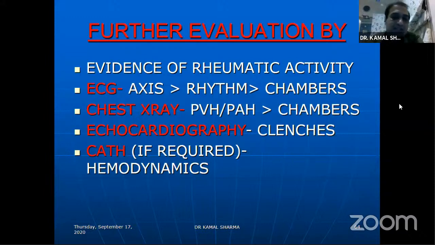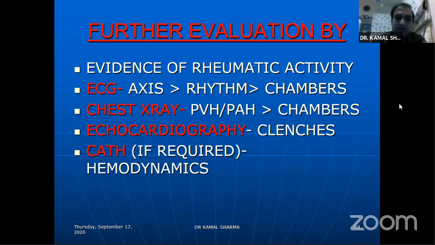If your axis is between 100 and up to 110, you're dealing with a systemic PA, up to two-thirds of the systemic. If the axis is 150 and up in mitral stenosis, you're dealing with a suprasystemic PA. So axis is more important in ECG, then comes your rhythm, and then comes your chambers. In chest X-ray, however, you need to first focus on venous hypertension and arterial hypertension, then look at the chambers, and that links the diagnosis. Of course, I'm not saying chambers are not important, but you need to look at the axis and rhythm and also look at the chambers.